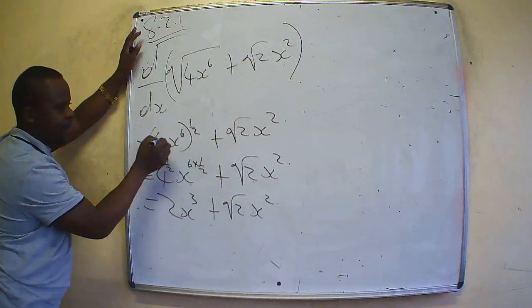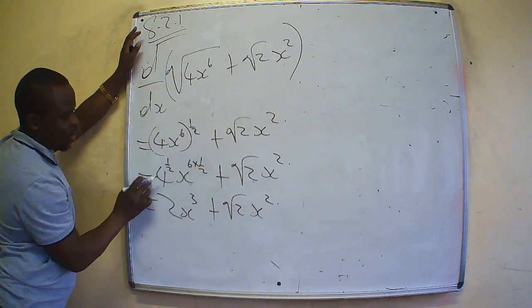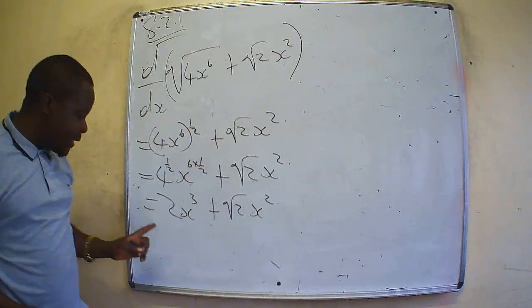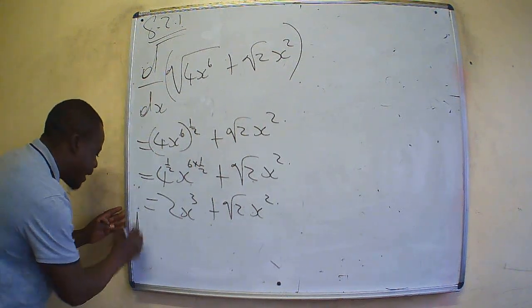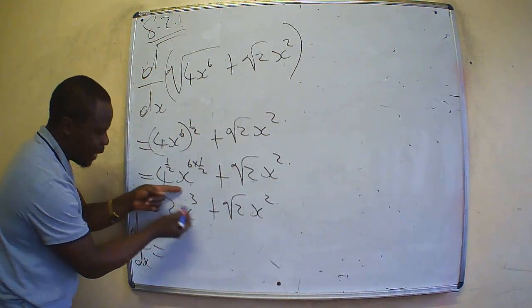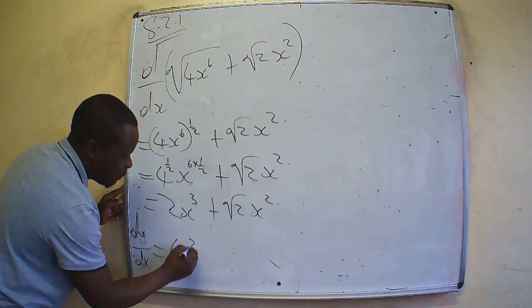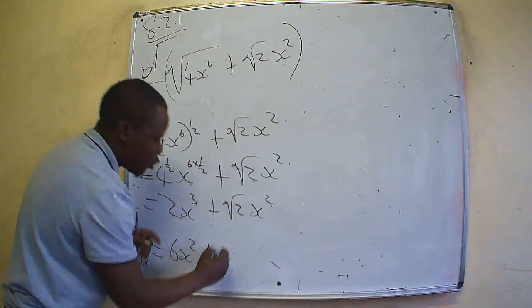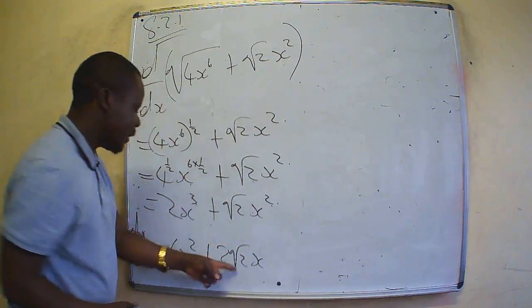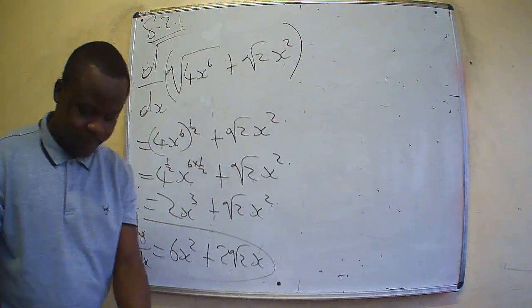Because when the half comes in, it goes on the same on every term. So this is what we have: 4 exponent half is 2. Now at this stage, you can find dy over dx. How do you do that? Bring down 2 times 3, 6x to the power 3 minus 1, which is 2, plus bring down 2, root 2, x to the power 2 minus 1, which gives you x. This is our final answer of the derivative.